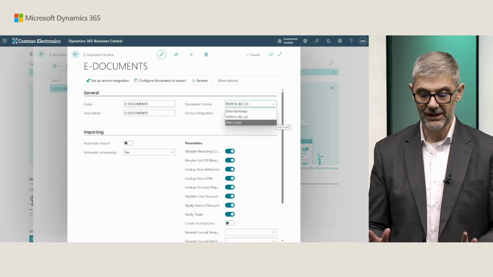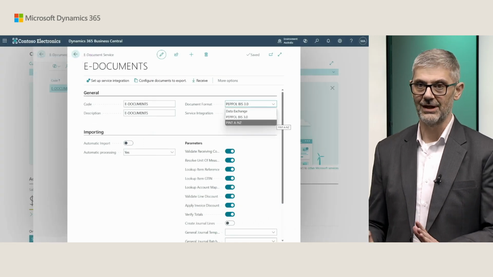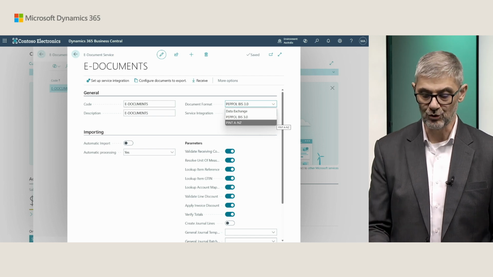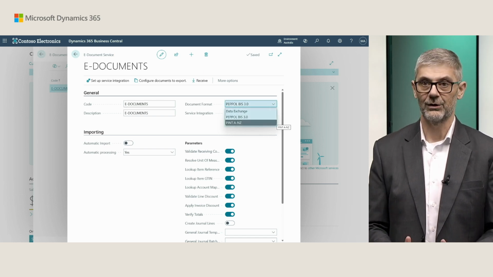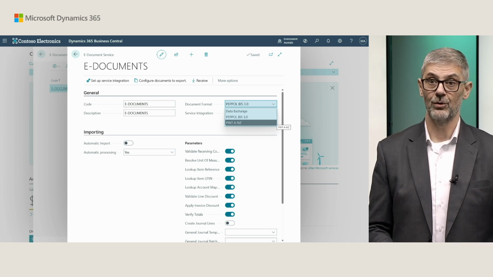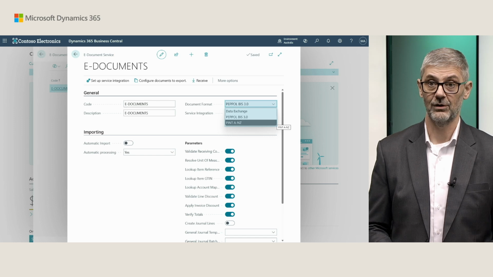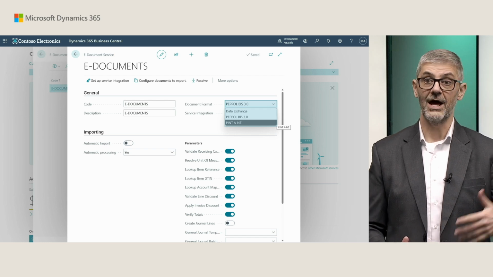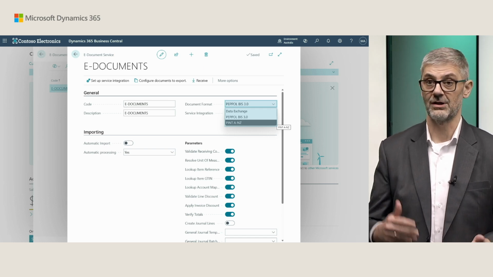And this time, this is much easier to set up because there is no specific situation in Australia and New Zealand. You just need to choose which format you want to use. Actually, you must use it, but in some situations, maybe you want to deliver PEPPOL BIS3 to some other customers, but in general, you need to set up your service with PEPPOL PINT ANZ, and you can choose any of the service integrations available at this moment.